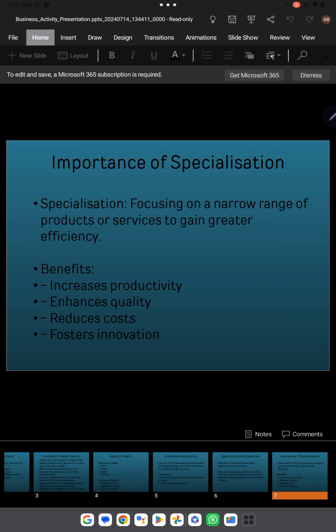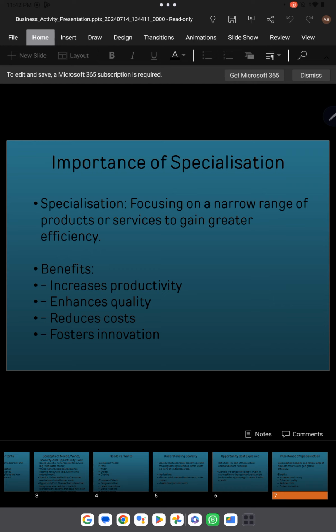This is the second topic. If there is specialization, the first benefit would be increasing productivity. It simply means that if your workforce is very specialized in their work, they know how to reduce the wastage of time and how to produce more output in very little time, because they have been doing those tasks for a longer span of time.